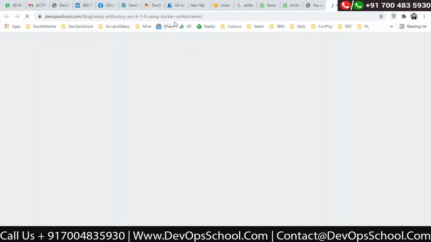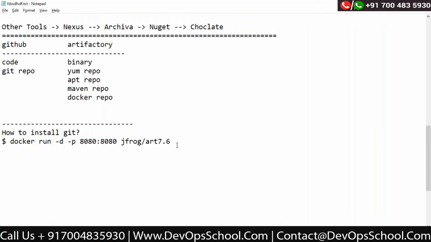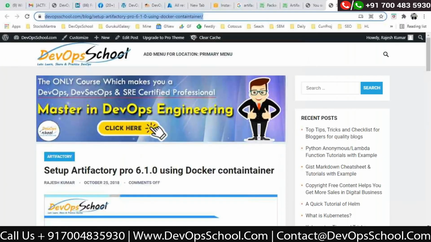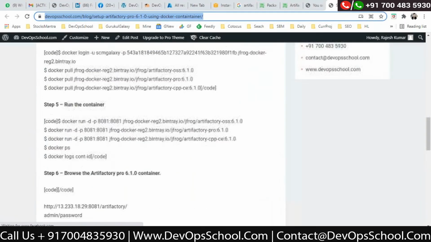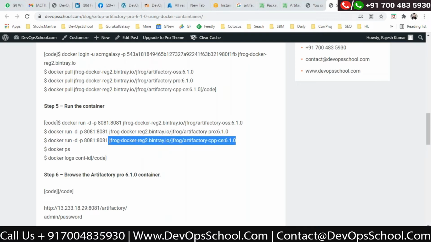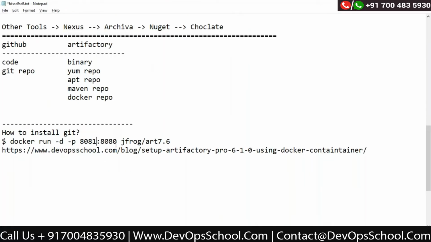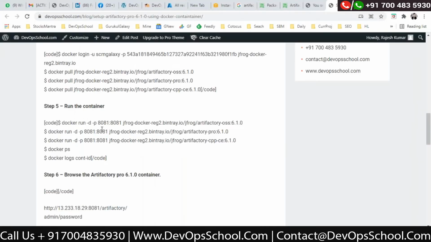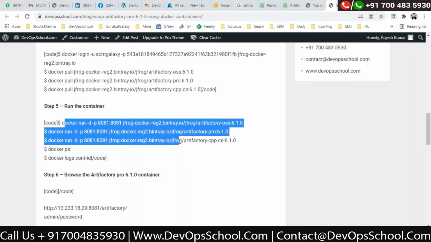If you want to set up using Docker, you will find images on hub.docker.com, but they also have one dedicated website, bintray.io. From there also you can download the image. This is the image name you have to use. -d is for daemon mode, -p for port, and sorry, there is one mistake. 8081 is the port, not 8080. So 8081 is the default port, and these are the commands you can run.